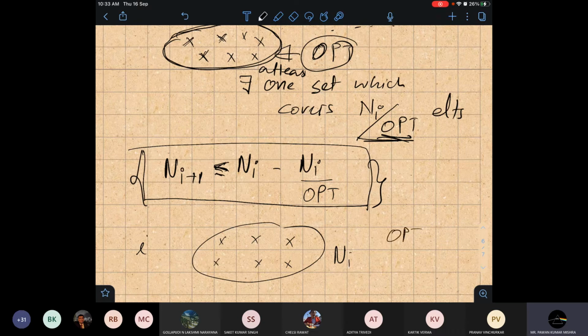We know opt is the optimal set, so opt will also cover this ni. You agree? Yes, sir. So I am saying there will be a remaining set which covers at least ni by opt elements.